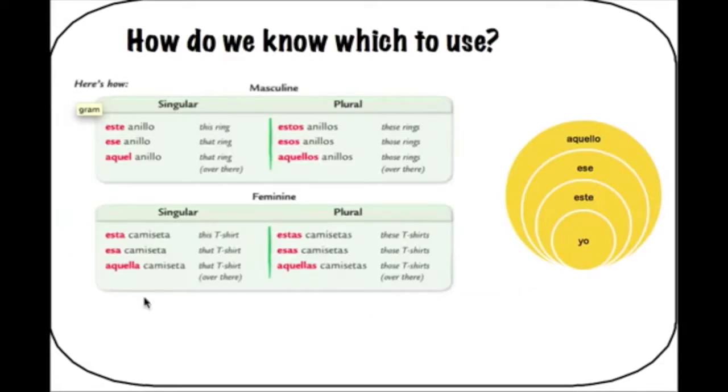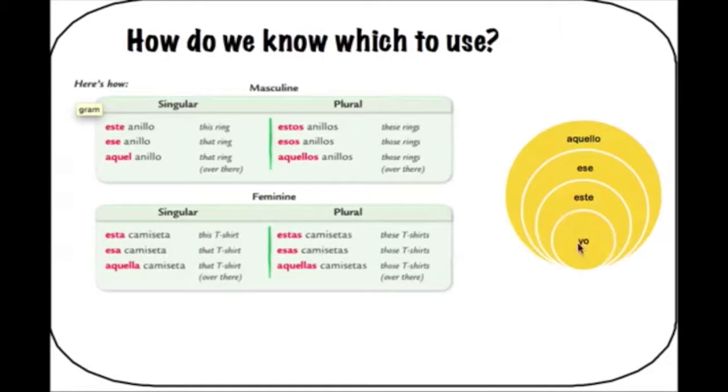So in Spanish, we have several more choices than we do in English when we're choosing which demonstrative adjective or pronoun we need. We need to think about two things. Is the object we're talking about masculine or feminine? And is it singular or plural? And then we also do need to think about how close it is to us.